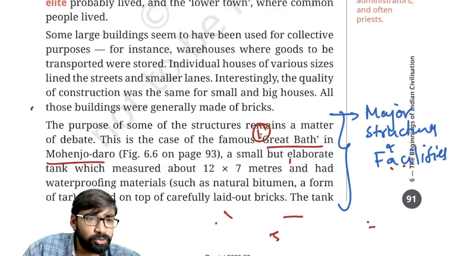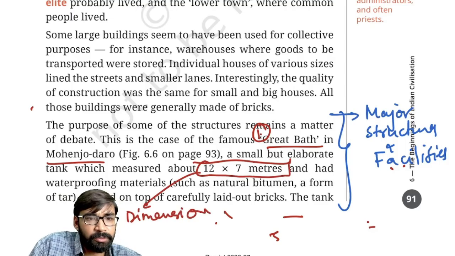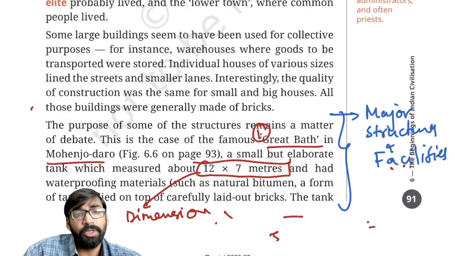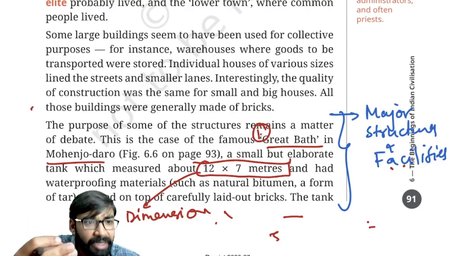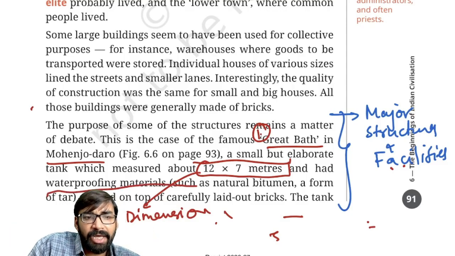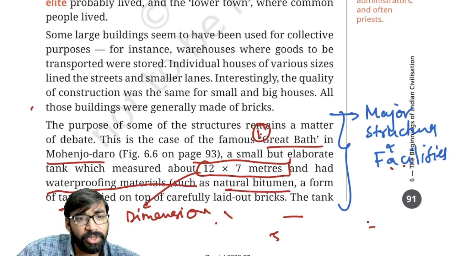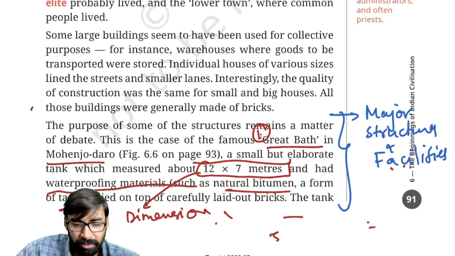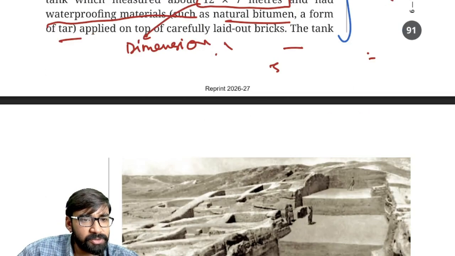Now, Great Bath in Mohenjo-daro, if you see the dimension 12 by 7 meters, clear? This is the dimension of Great Bath of Mohenjo-daro. Now, it is an elaborate water tank. It had the evidence of waterproofing material, as you can see here, like natural bitumen, a form of tar, which is applied on the top very carefully, laid out in the bricks. Clear? Now, this water tank, so let me show you the images as well.